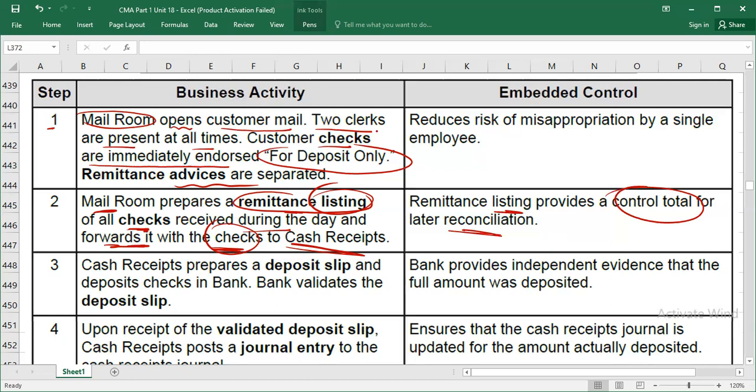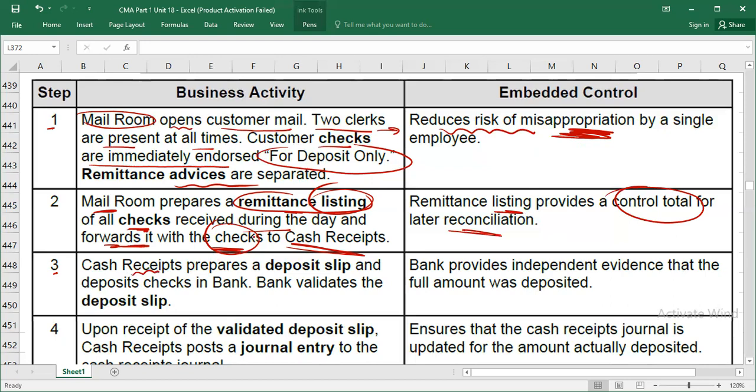And why do we have two employees here? Because it reduces the risk of misuse of the asset, which is called misappropriation. Understood? If there is one person, he can commit some fraud also. Now, point number 3, cash receipt.